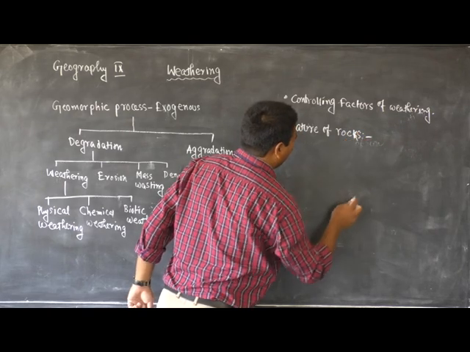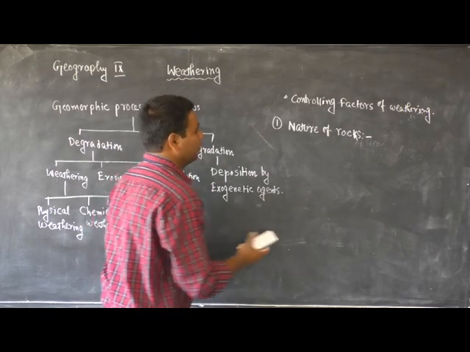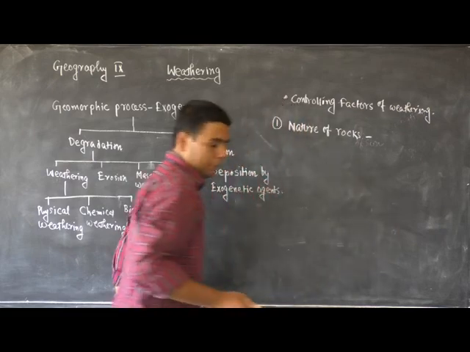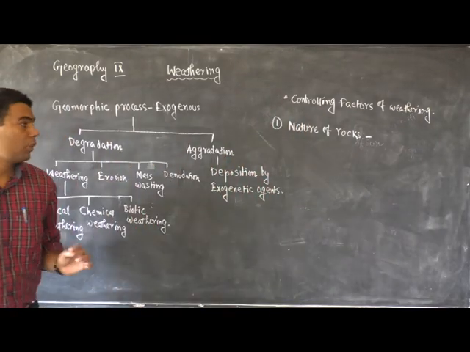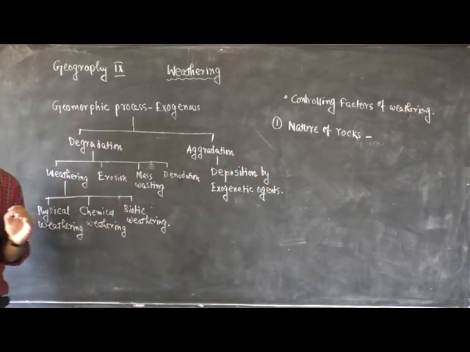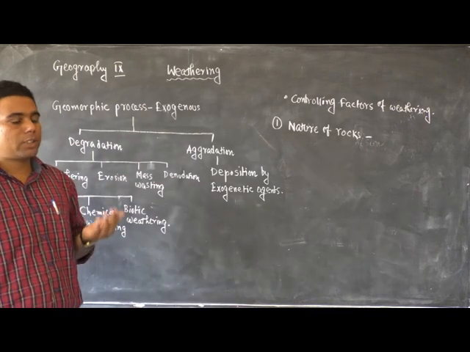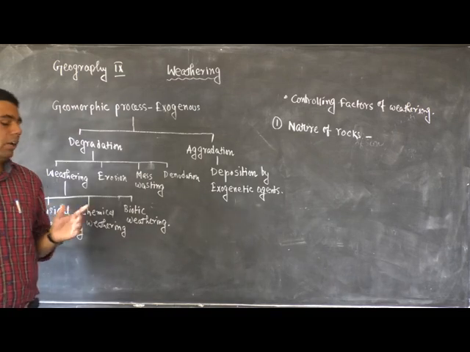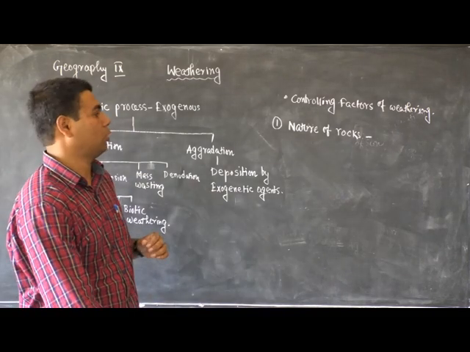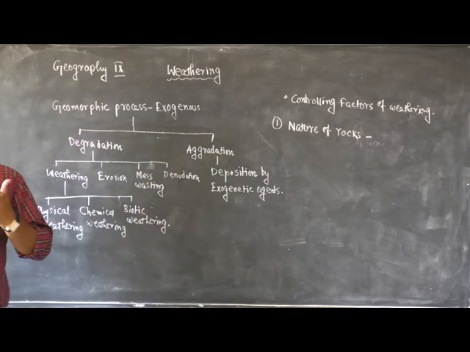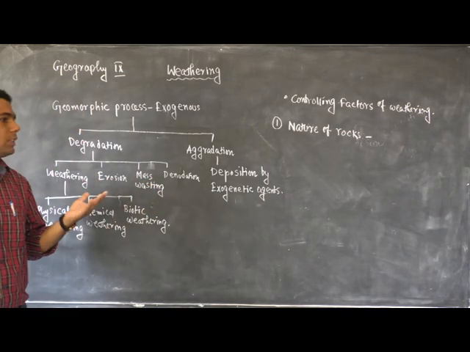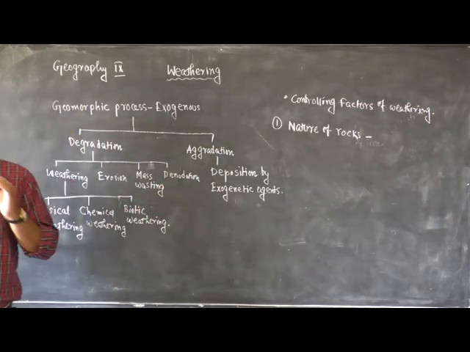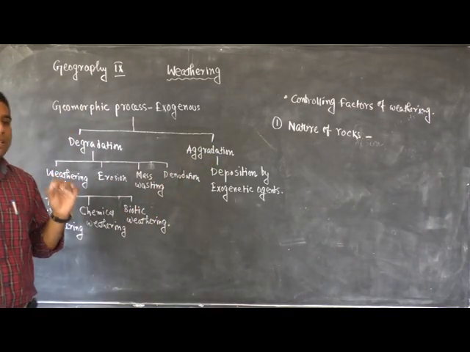We know every rock is composed of minerals. Some rocks are composed of a single mineral or a particular mineral, and we call them homogeneous rocks. Whereas some rocks are composed of different types of minerals, we say they are heterogeneous rocks. So the mineral composition of rocks, the layering system of rocks.